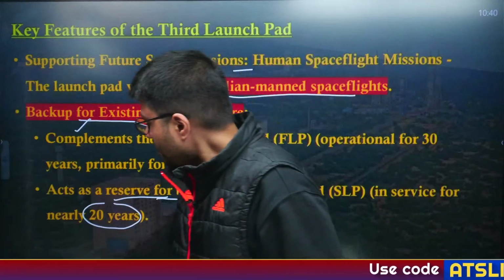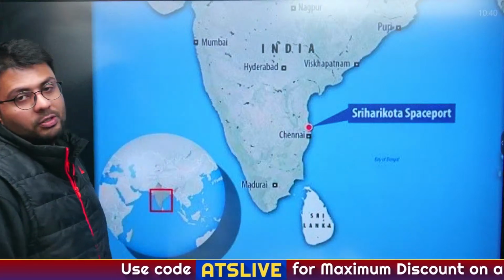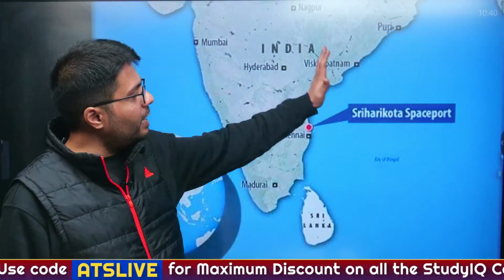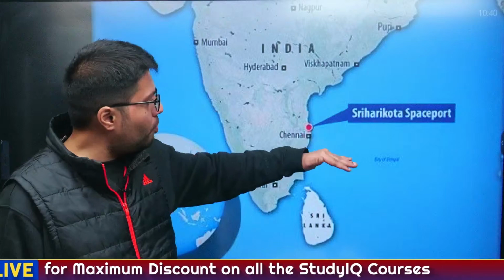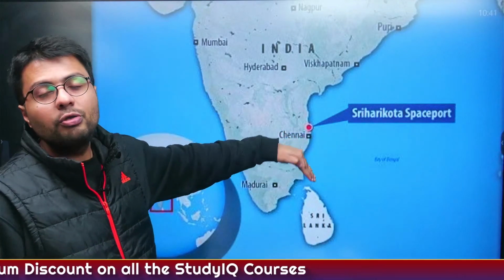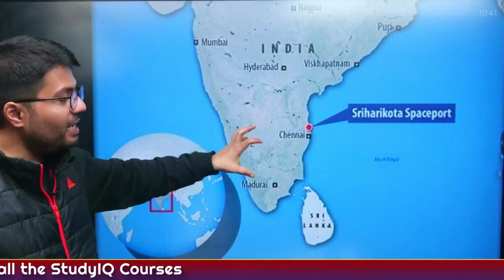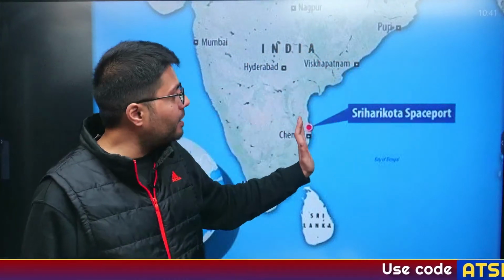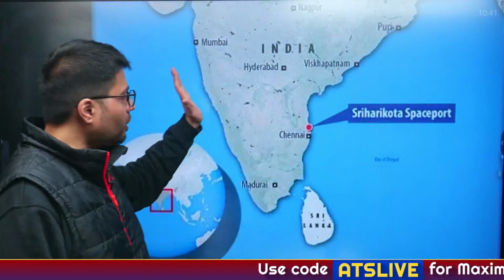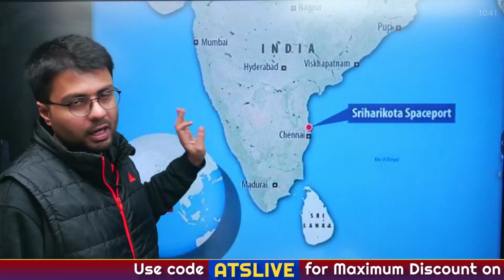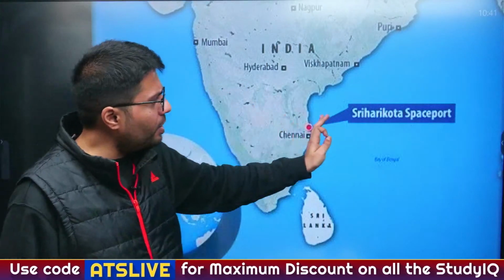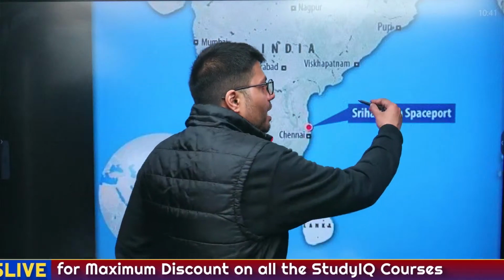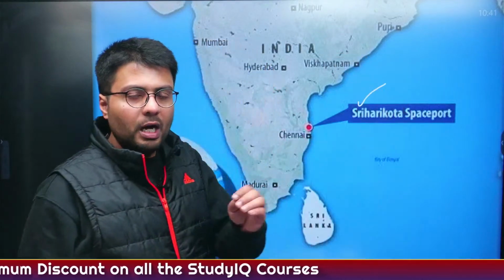Understood? Now, the location of Sriharikota is very important for our discussion. As you can see, Sriharikota is located on India's eastern seaboard, just a few kilometers north of the city of Chennai, which is a major seaport in the region. But why is a spaceport located on the eastern seaboard and not on the western part of India's seashores? So let us try to understand why the government has chosen Sriharikota for its previous and for its newest launch pad.